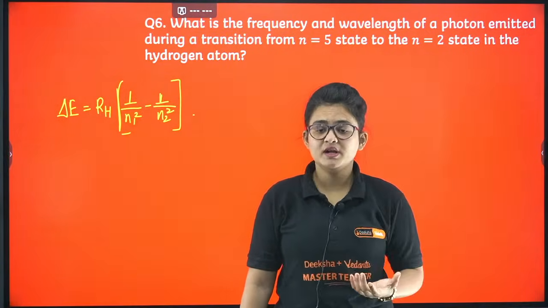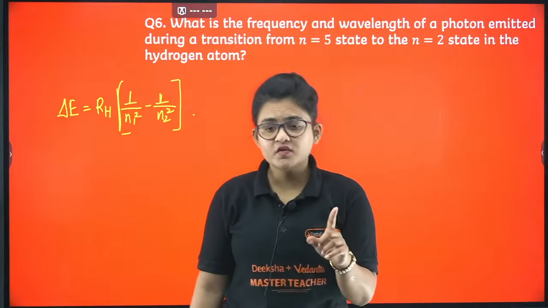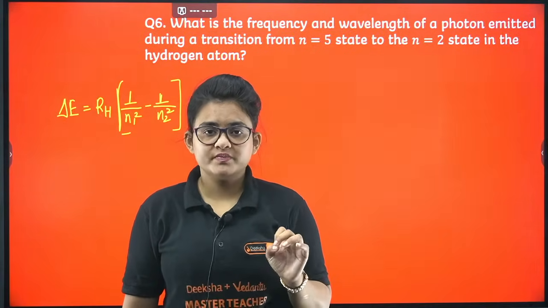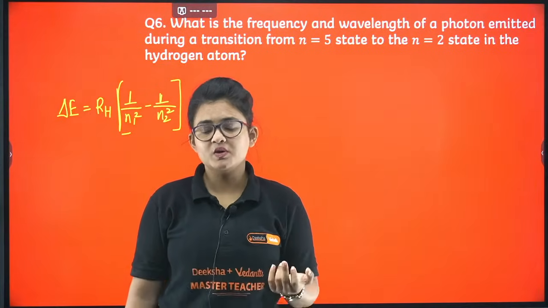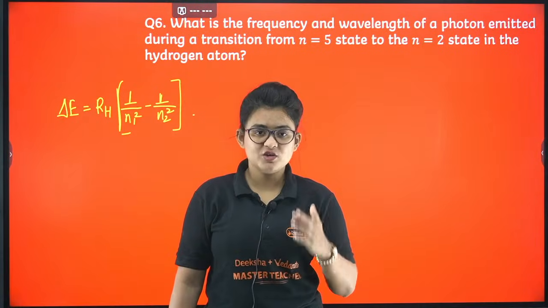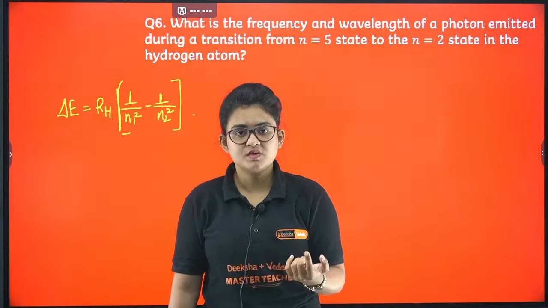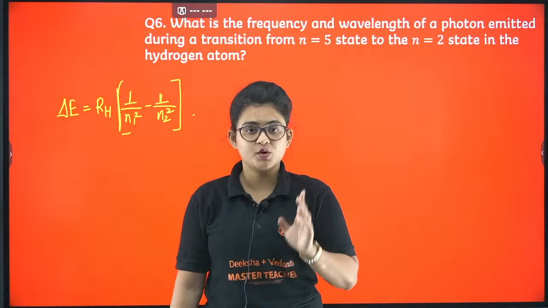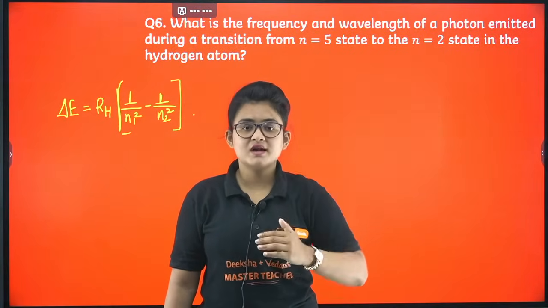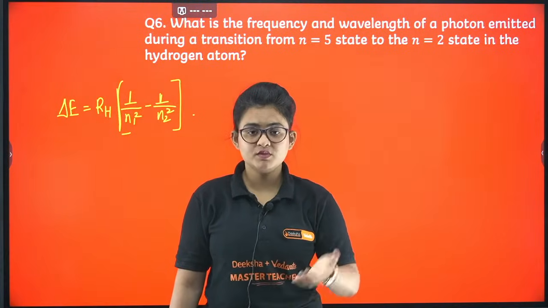Always remember, writing the formula will give you 1 mark. These are the 3 marker numerical problems. Putting the proper values in that formula will give you another 1 mark, and finishing the calculation with accuracy will give you the last mark, and the answer should be with the proper unit. So this is how the 3 marks are distributed in a numerical problem.